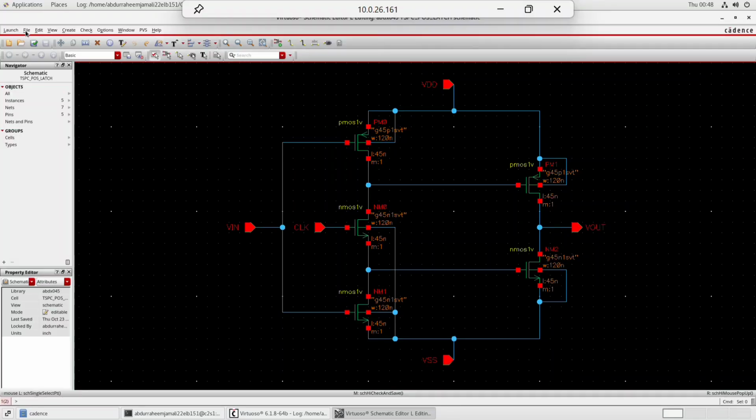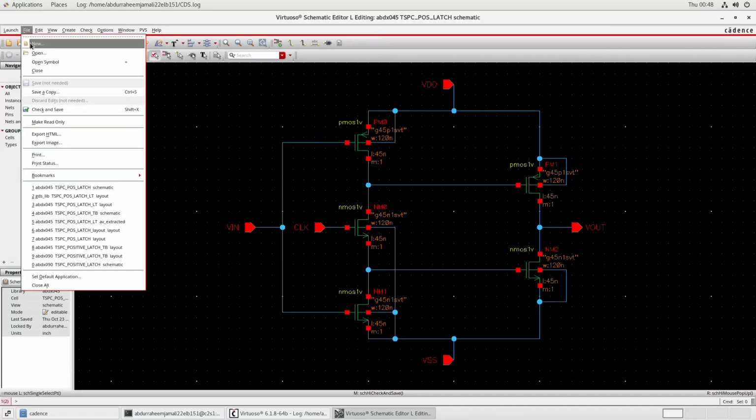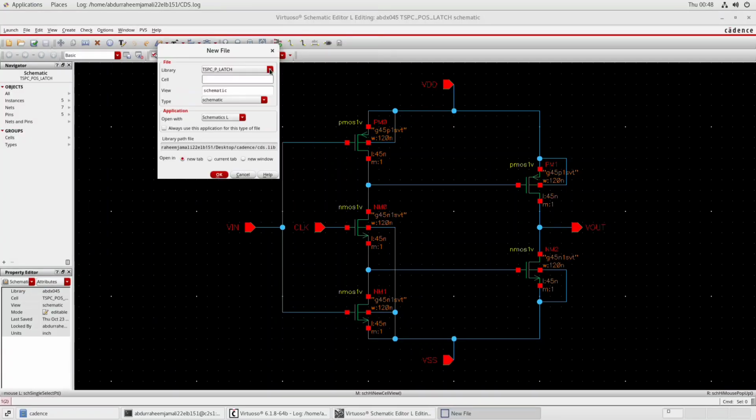So for that we need to click on file, then new, then again we will have to enter into abdx045, and we just have to make the cell which is tspc_pos_latch_tb, which I have already generated.